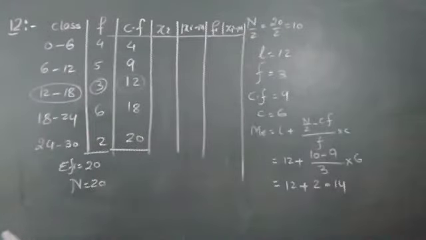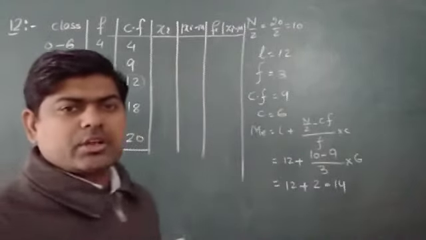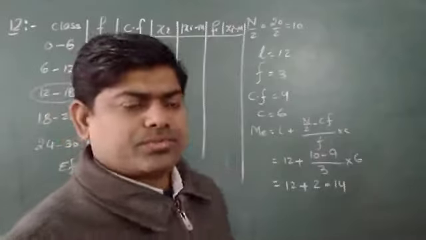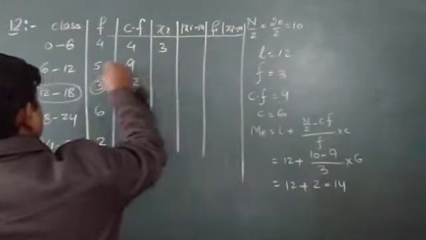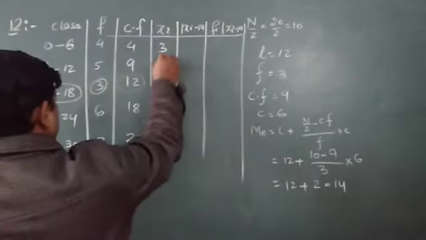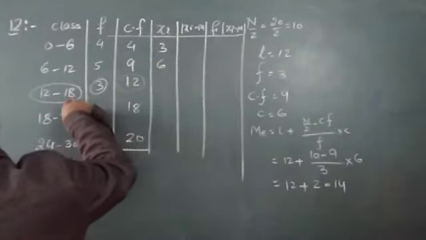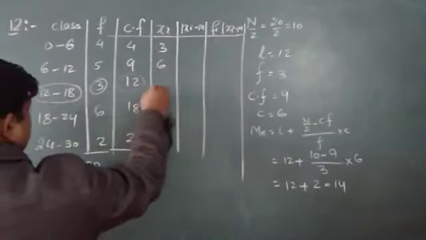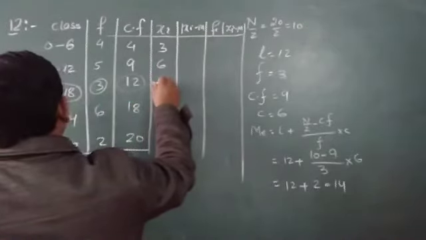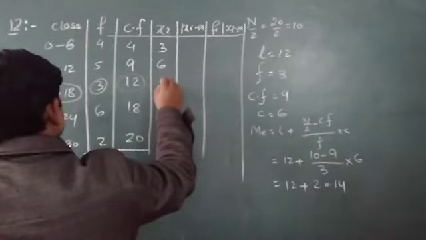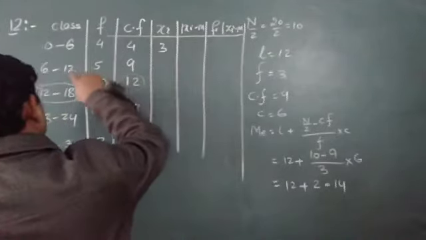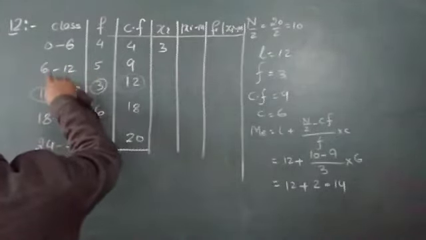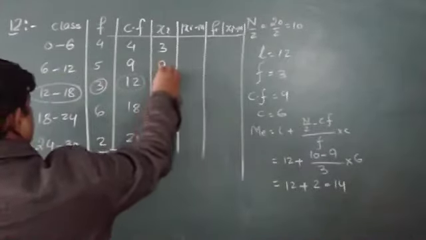Now, how to find xi? I think I told you that it is L1 plus L2 upon 2 of each and every interval. So 0 plus 6 upon 2 will be 3. 12 plus 6 is 18, 18 upon 2 is 9.